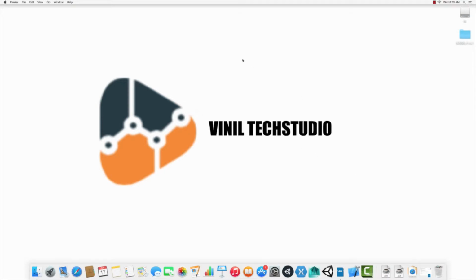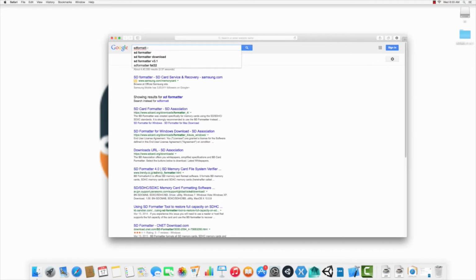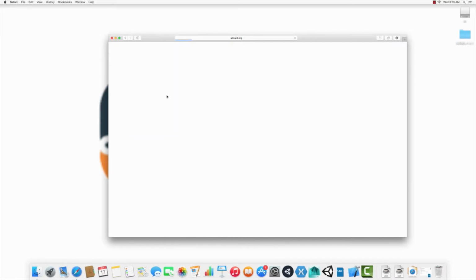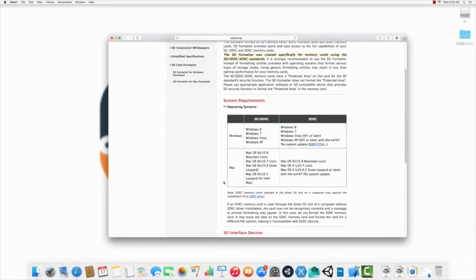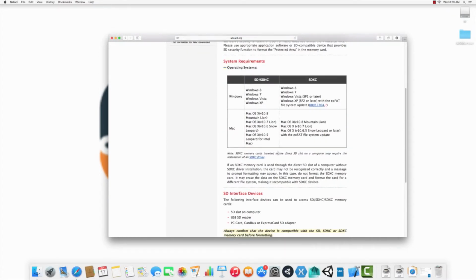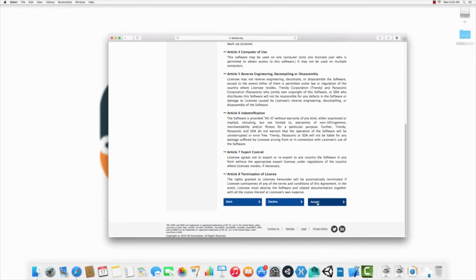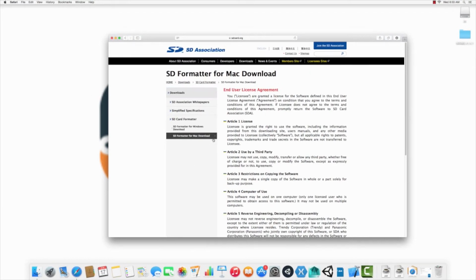Okay. So now what we're going to do is insert your SD card and open your SD formatter that we have to download from sdcard.org. Then what you're going to do is just open the site, and for it I have Mountain Lion, sorry, Yosemite. You just accept it, Mac, and then accept it, and it will download it.